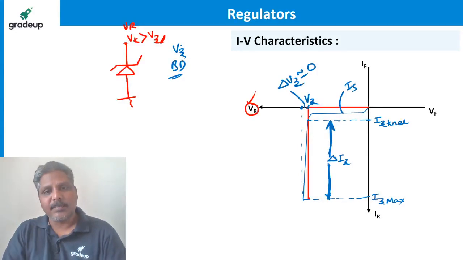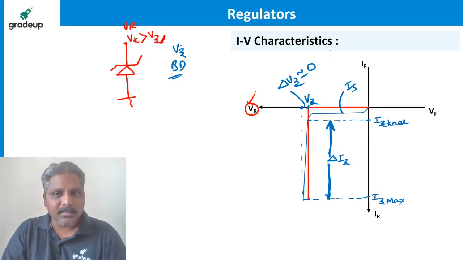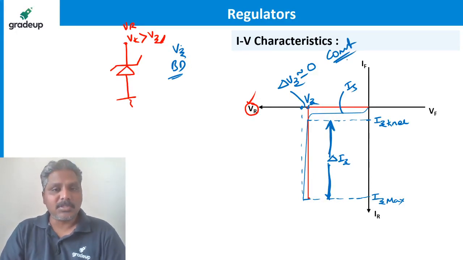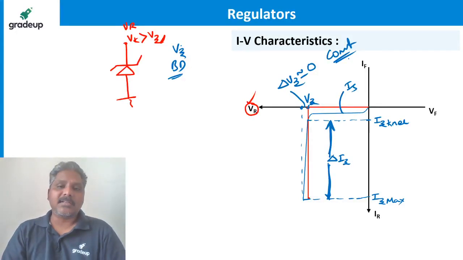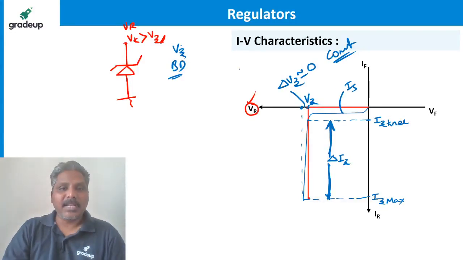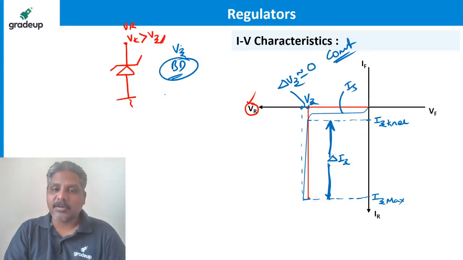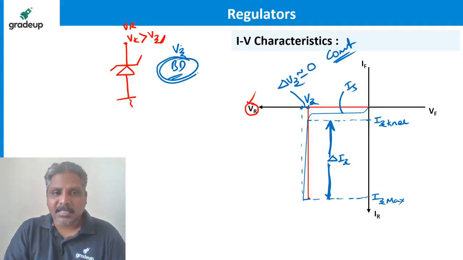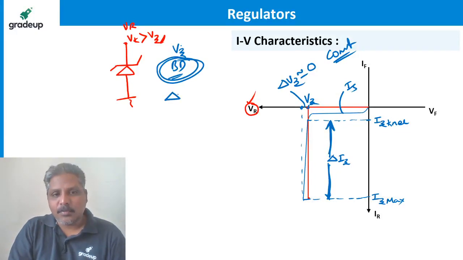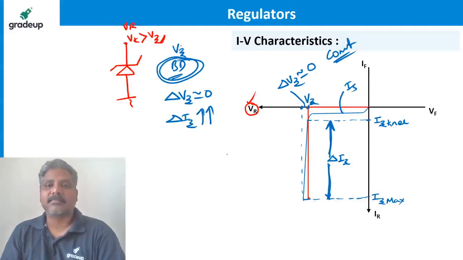Change is very small, which means almost constant. Change is small means almost constant. Change is zero means exactly constant. So whenever the Zener is under breakdown, try to understand it like this: change in voltage Vz is almost equal to zero, but change in current is very, very large.